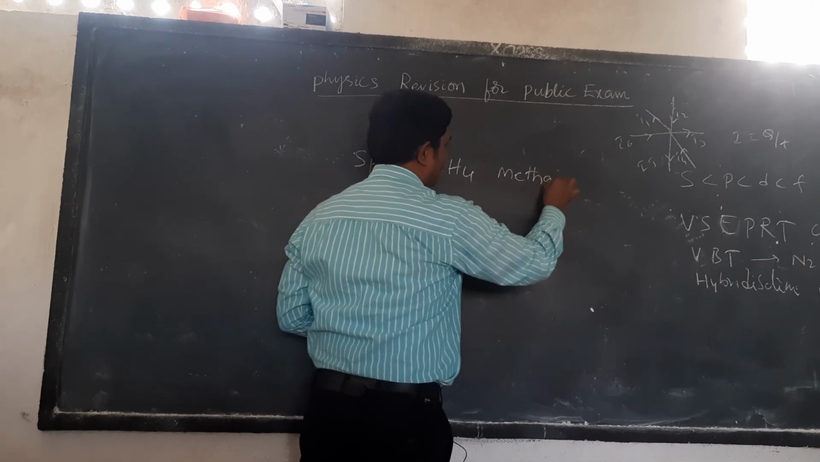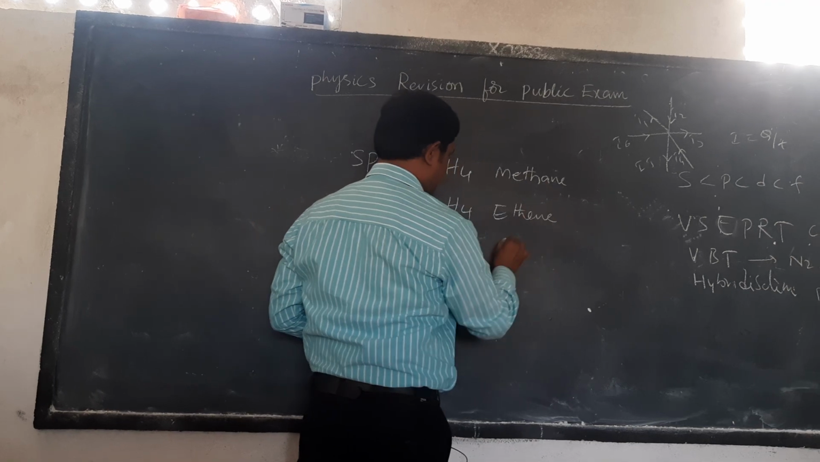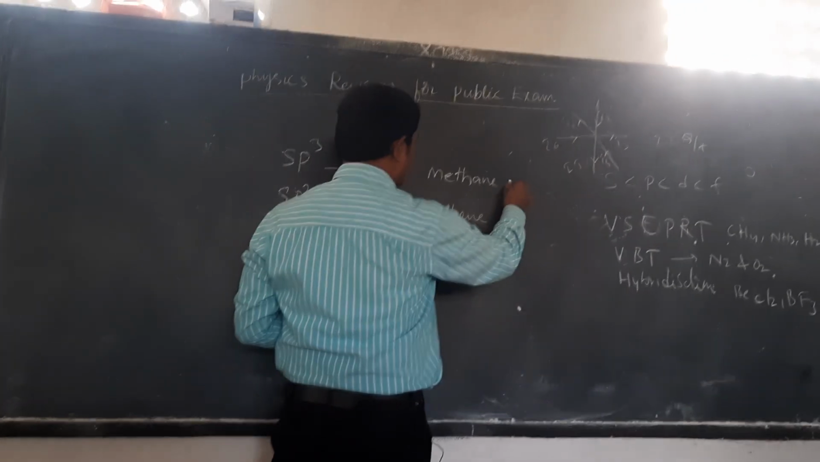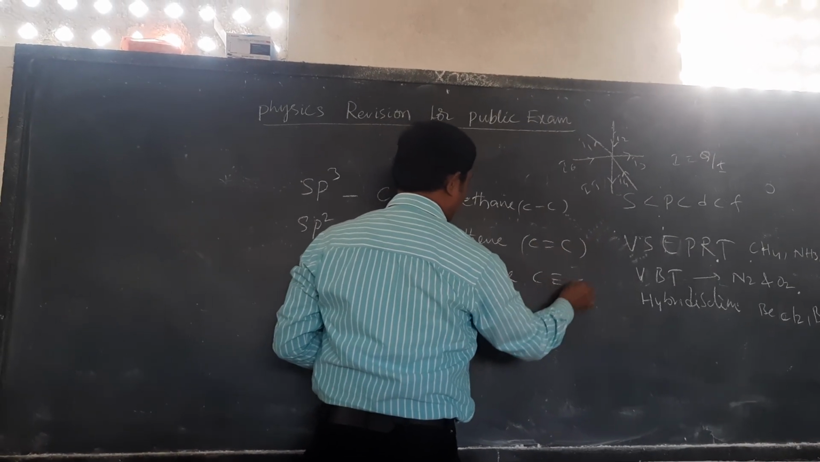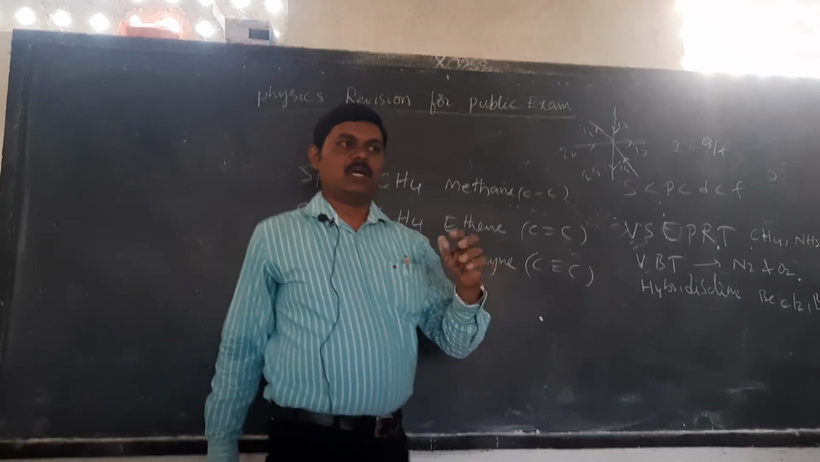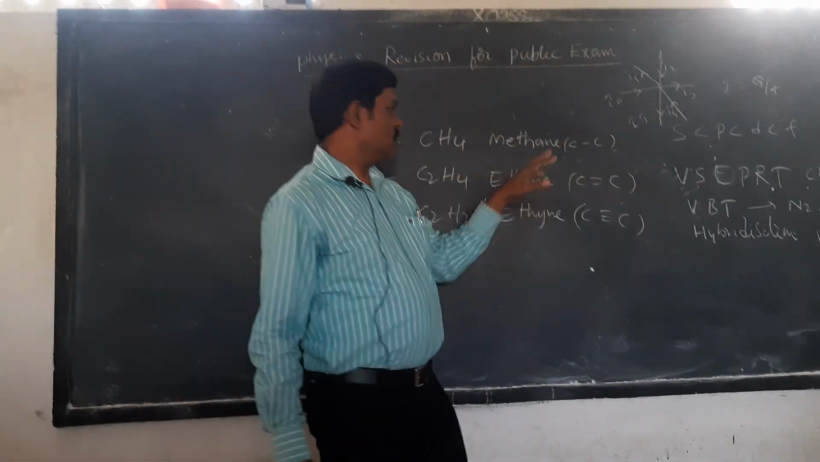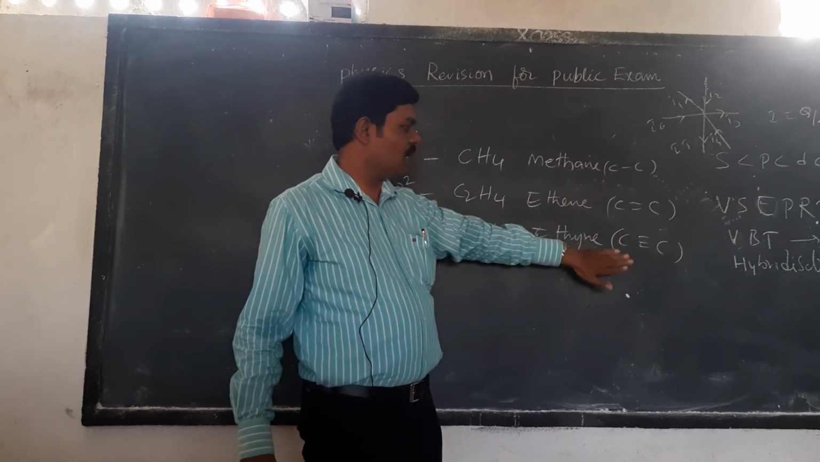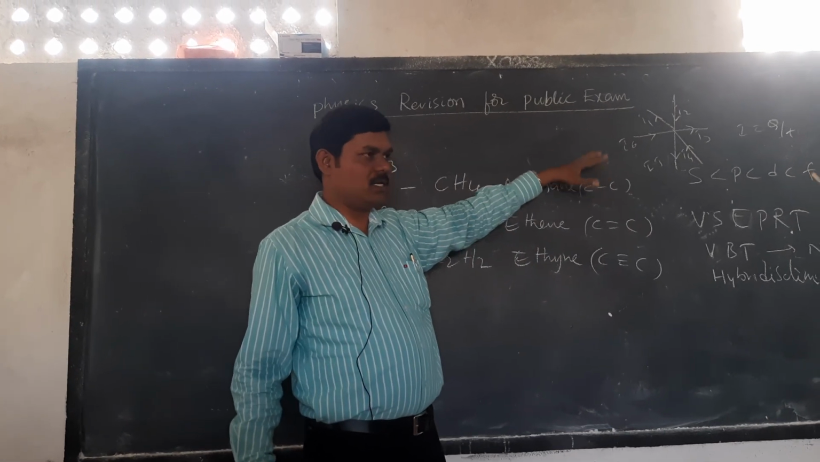Okay, this is methane. This is ethene. This is ethyne. So this is a single bond compound, carbon carbon. This is a double bond compound. This is a triple bond compound. Next, types of carbon compounds are there: saturated and unsaturated. So alkanes are called saturated carbon compounds. Alkenes and alkynes are called unsaturated carbon compounds. Single bond compounds are called alkanes.